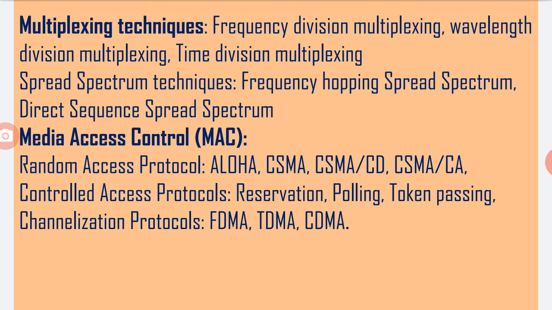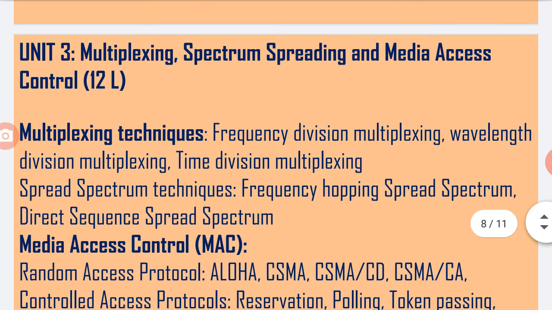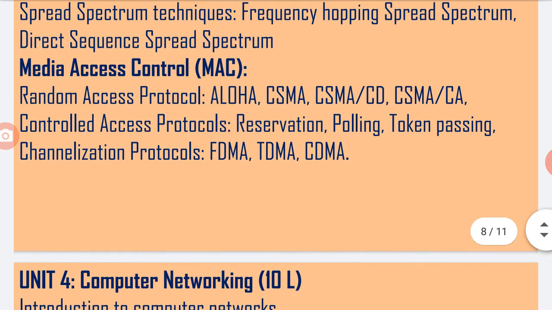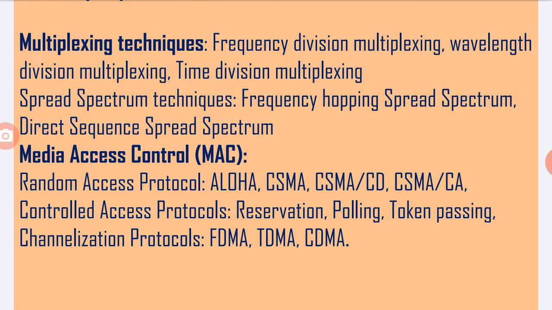After that we have to study the spread spectrum techniques like frequency hopping spread spectrum, FHSS, direct sequence spread spectrum, that is DSSS, and some of the protocols of the media access control, that is random access, controlled access protocol, and channelization protocol. So this is the third chapter having 12 lectures. This is a big chapter having different points you have to study.